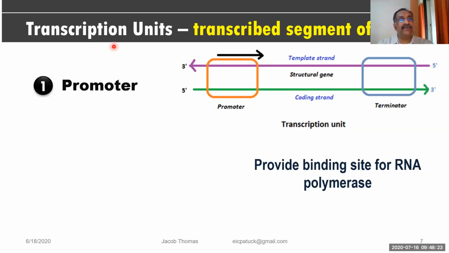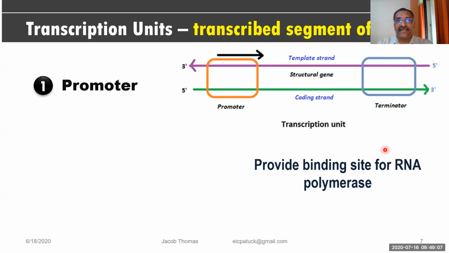Now what I want to say is that the first point over here is written promoter. If you want to synthesize messenger RNA from the DNA, first of all, the step is called initiation, but for the initiation to be started, one enzyme has to come to this DNA, and in this DNA there is a particular location where that enzyme will come and sit. Which enzyme is coming over here? The RNA polymerase enzyme.